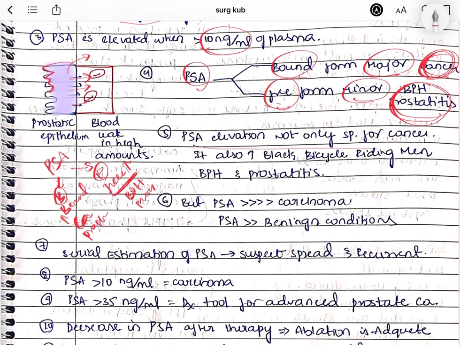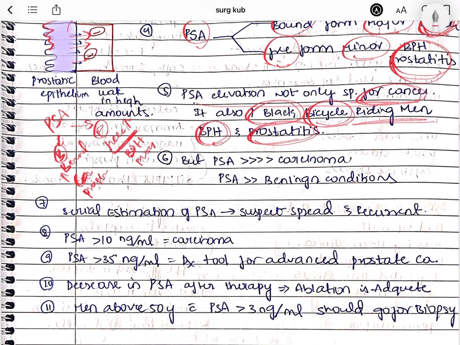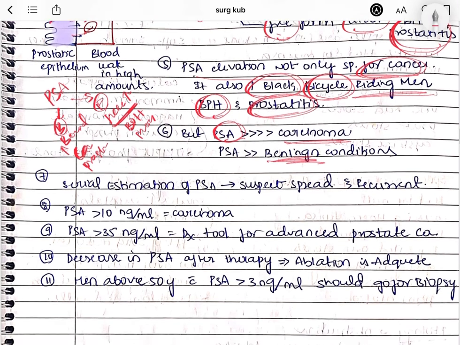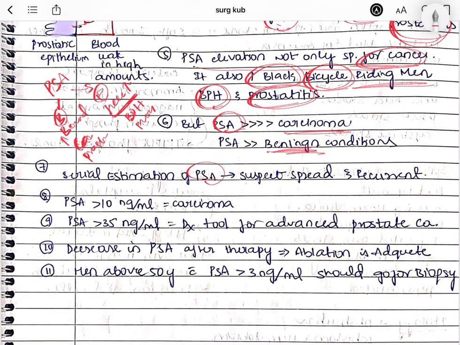And this PSA elevation is not only specific for cancer. It can also be seen in benign prostatic hyperplasia, prostatitis, and also in black men, the African race, and also bicycle-riding men, right? So PSA will be raised very much in carcinoma compared to the benign conditions. And serial estimation of PSA will tell you the degree of spread and the recurrence. For example, if it is rising greater than 10, it will suggest initial stages of carcinoma. But if it is rising greater than 35, it will be suggestive of advanced prostate cancer, right?